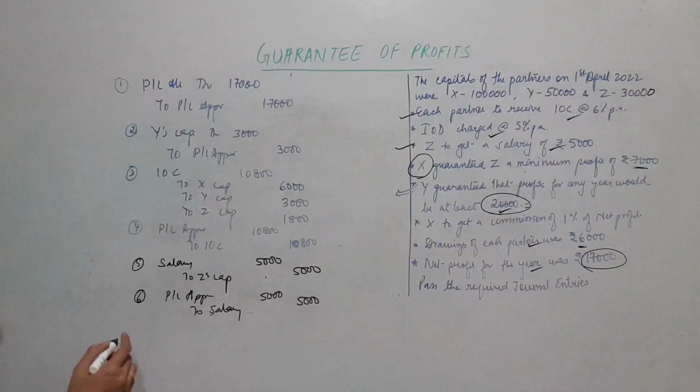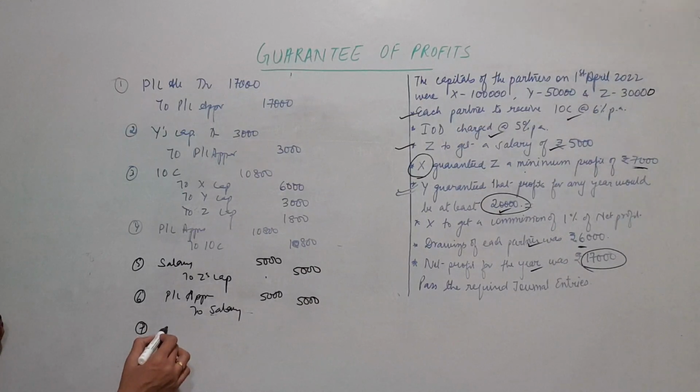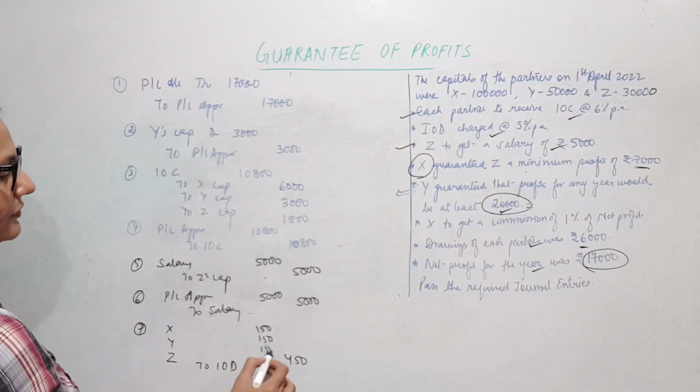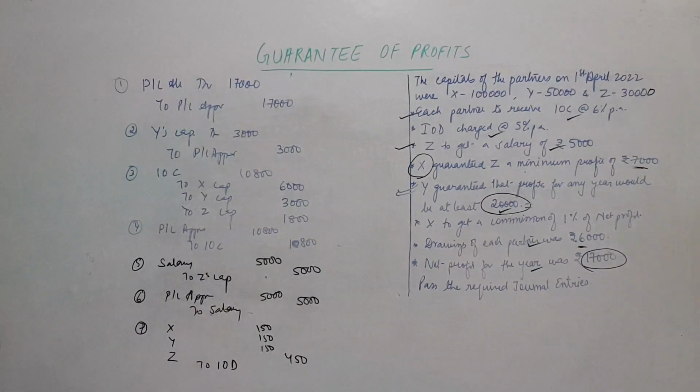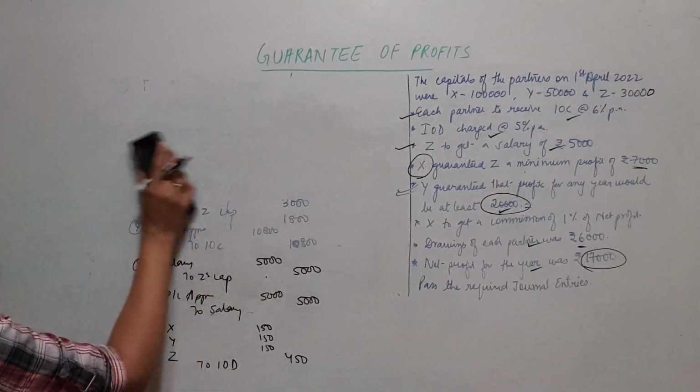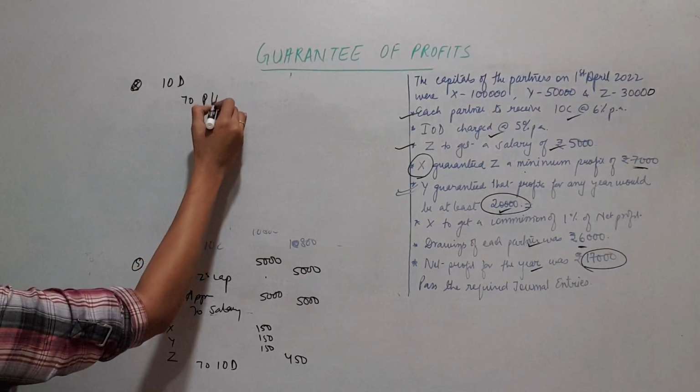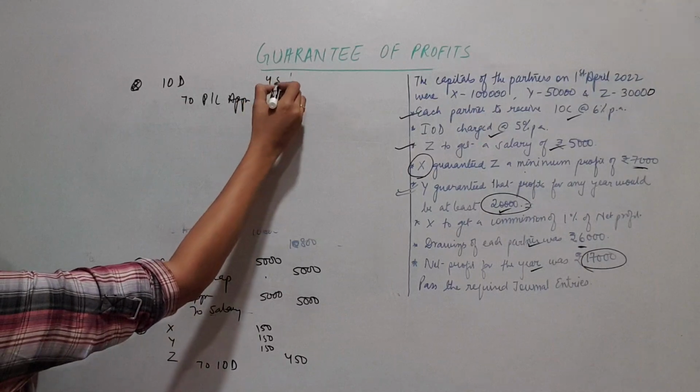Let's go to interest on drawings. Interest on drawings, first one to charge. First thing, we will charge from X, Y and Z to interest on drawings. Interest on drawings was 450. Each one to be debited with 150. Clear? These are the entries for distribution of profit. Fine. Take a note of this. Then we go to close interest on drawings. Number 8. To close interest on drawings to profit and loss appropriation 450.